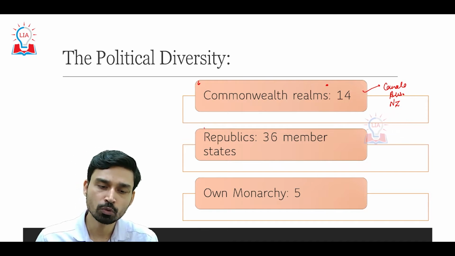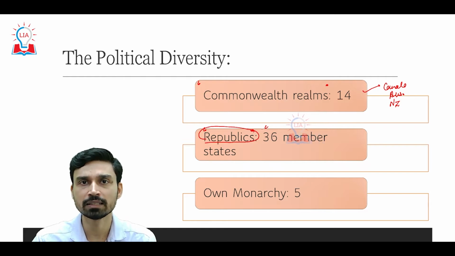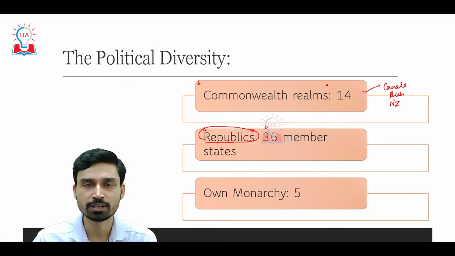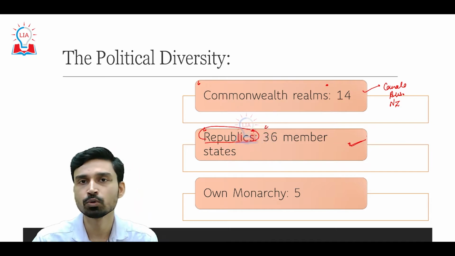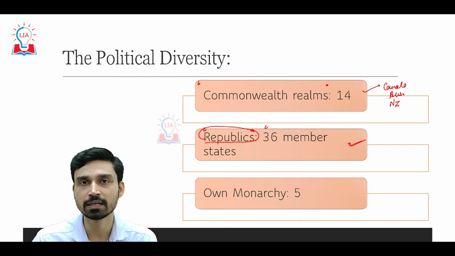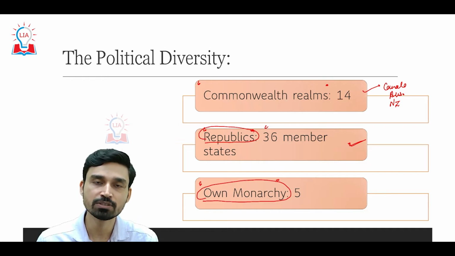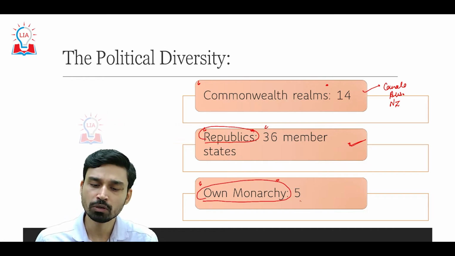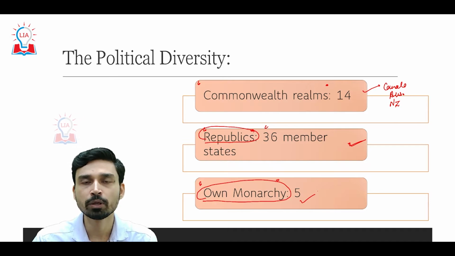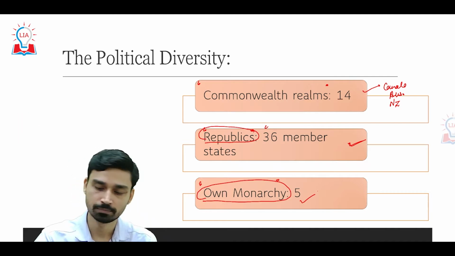The second category consists of countries which are republics in nature, and these are 36 in total. Countries such as India, Pakistan, Bangladesh, Sri Lanka, and Malaysia are republics, and they do not recognize, or did not recognize, Queen Elizabeth or any British monarch for that matter as the head of their state. The president is generally the head of state in these countries. The third category is countries having their own monarchy. That means they have their own king or queen, and these are 5 in number. The best example of such a country is Brunei Darussalam. So this is the three-category political diversity that we see among the members of the Commonwealth of Nations.